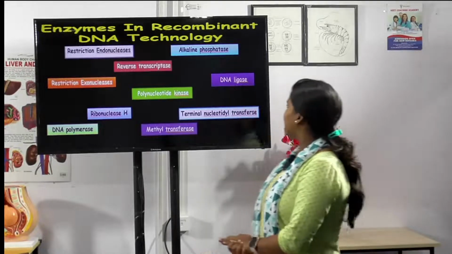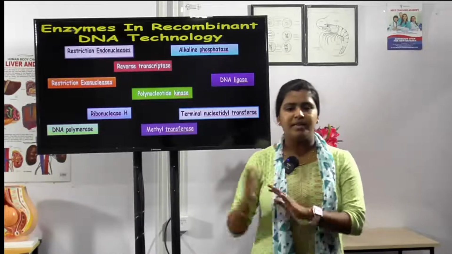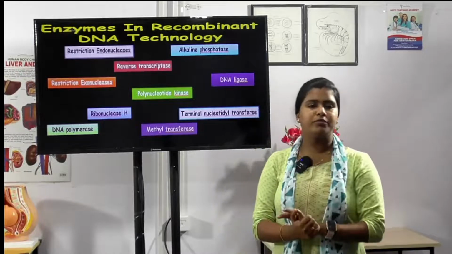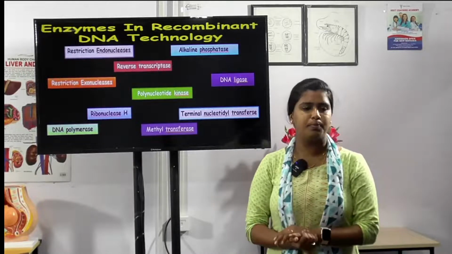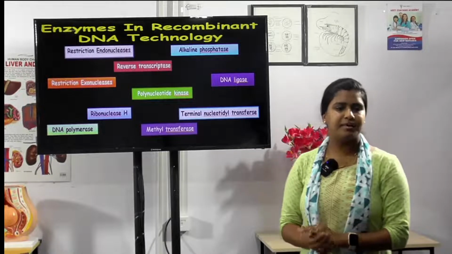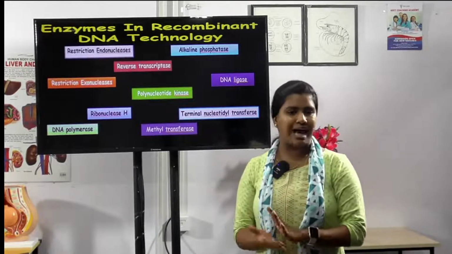Another enzyme here is alkaline phosphatase. In alkaline phosphatase, what they do is they remove the phosphate group. The enzymes remove the phosphate group, and that is known as alkaline phosphatase.